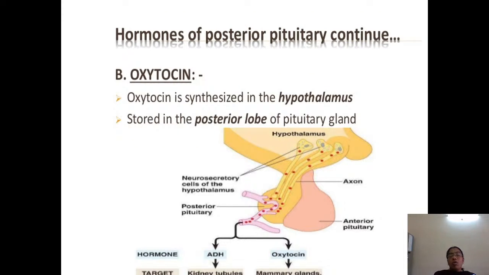The other hormone of the posterior pituitary is oxytocin. Oxytocin is synthesized in the hypothalamus, but it is stored in the posterior pituitary. So the posterior pituitary is the storage site not only for antidiuretic hormone but also for oxytocin. Both are stored in the posterior lobe of the pituitary gland.